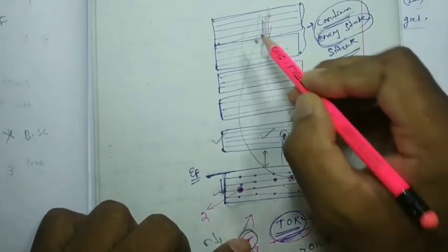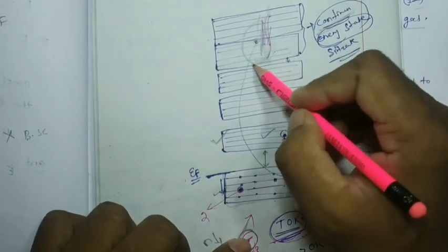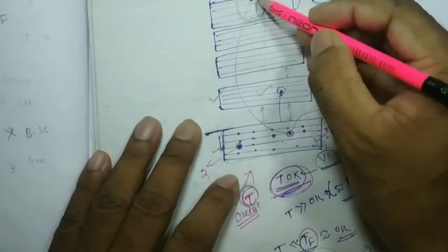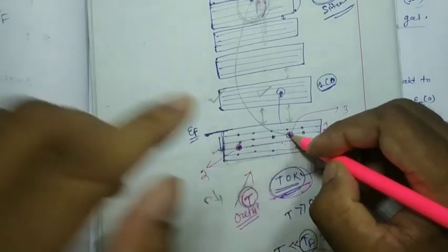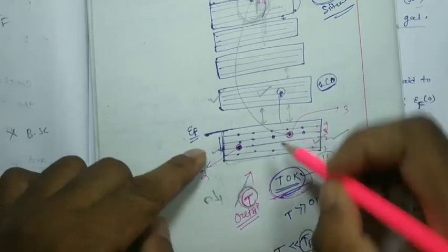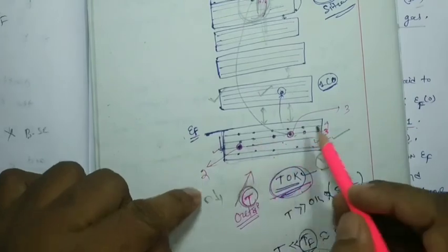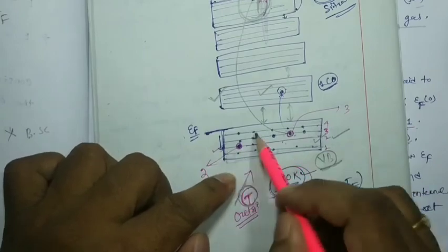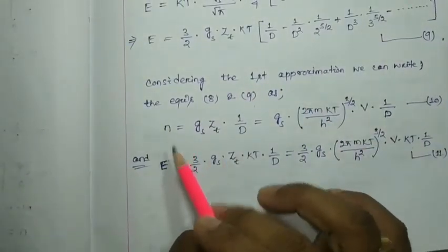This electron does not find any type of discrete energy states. Discreteness is going to be decreased, and degeneracy also is going to be decreased. Now the temperature is going to be reduced. Reduced means this electron again comes back to its original position. If we decrease it low enough, then this electron is going to re-jump to below epsilon F, and the number of electrons or particles is going to be increased below epsilon F. So as D is less than 1, from equations 11 and 12 we find N and energy also increase.